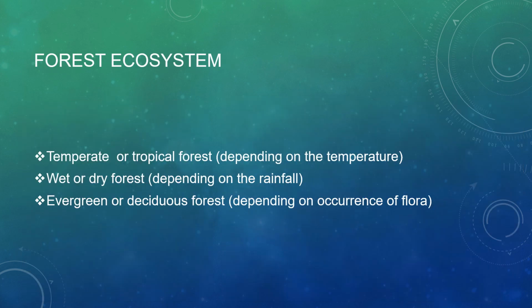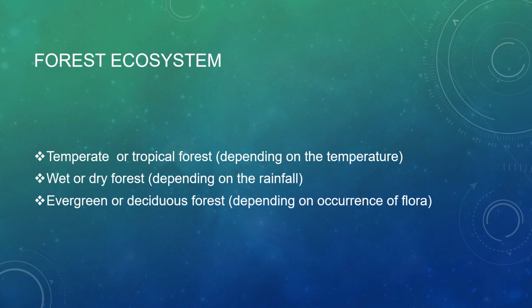Now next comes the forest ecosystem. So what is a forest ecosystem? Forests are, we can say, the largest and the most complex things in the ecosystem. We see forests in every part of our land. Forests occupy mostly one third of our land. There are several different types of forests.